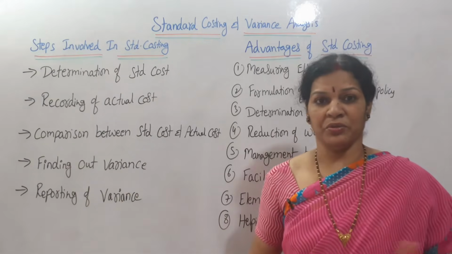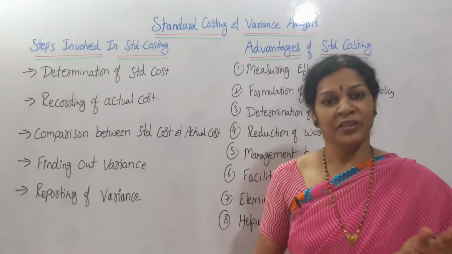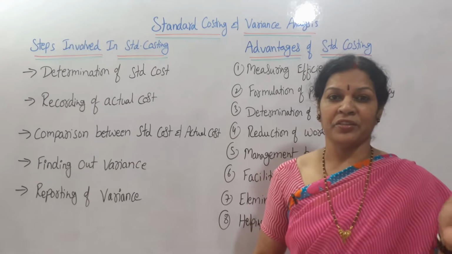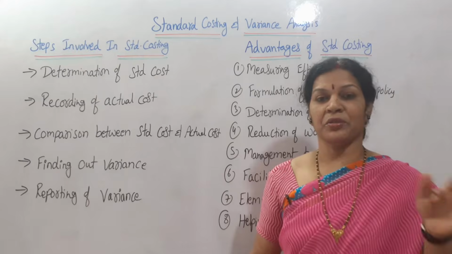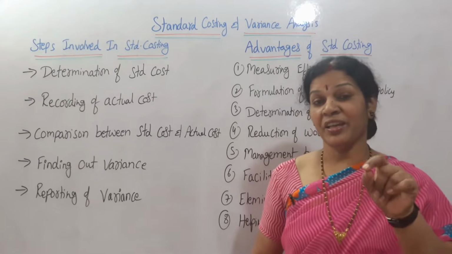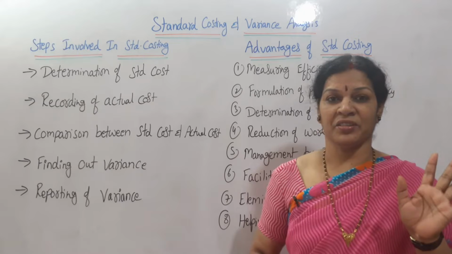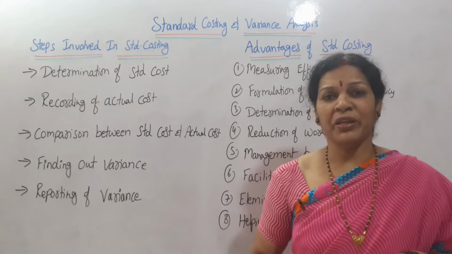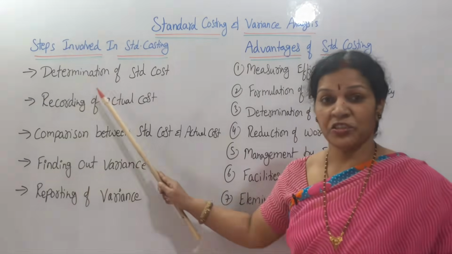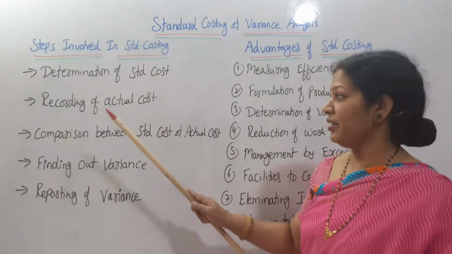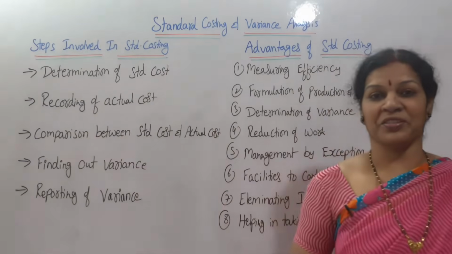As I told you, we'll do the survey, we'll take all the political and economic conditions and present conditions, consider all these things and decide the standard cost. This is the standard cost. Later we'll see what the actual cost will be, but in the beginning stage, determination of standard cost is the first step. Then after that, recording of actual cost.